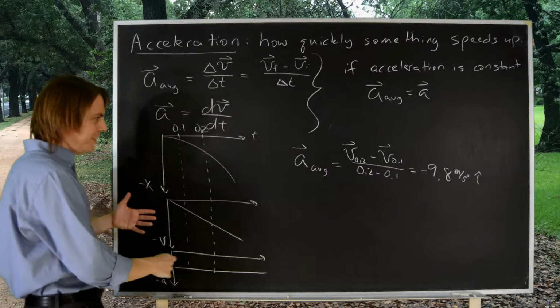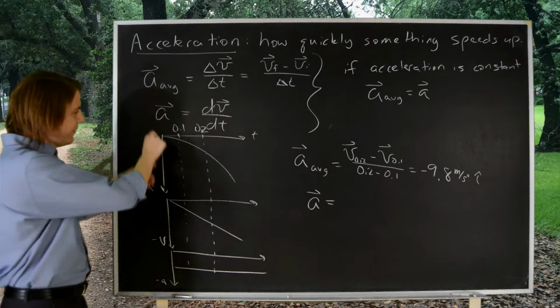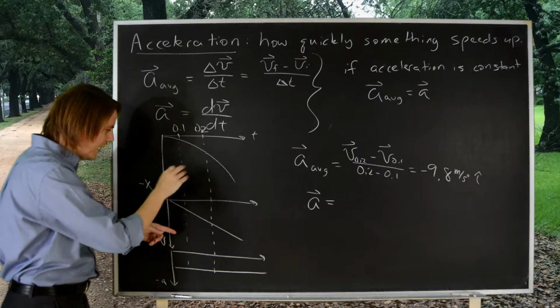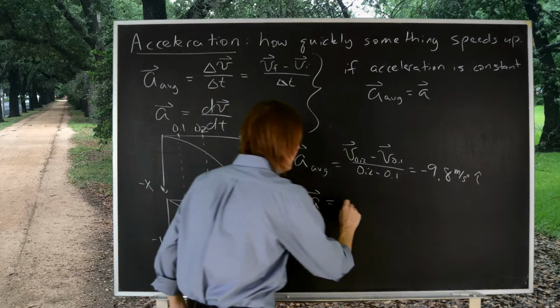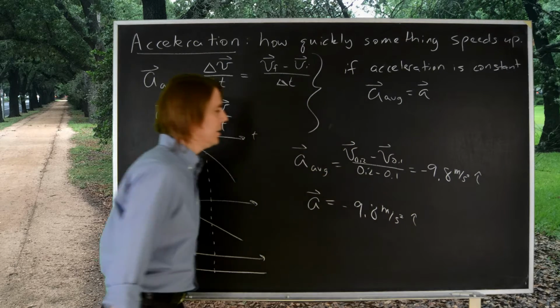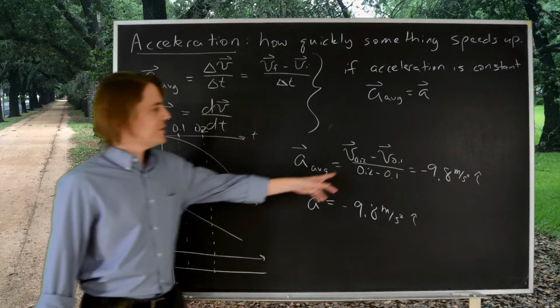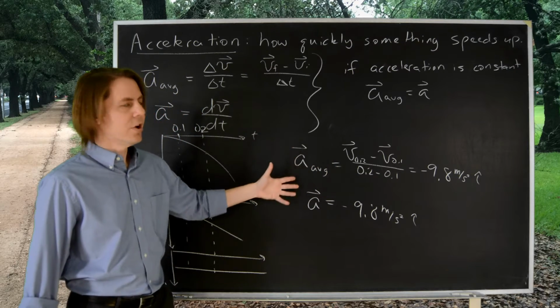If I said, let's find the instantaneous value, then if I plotted all these perfectly numerically with all the units relevant, and I took the slope of this line, I know I would get minus 9.8 meters per second squared, negative in the i-hat direction on the x-axis. And I know they would be the same in this case. Any interval you do, they're going to be the same because we have the case of constant acceleration.